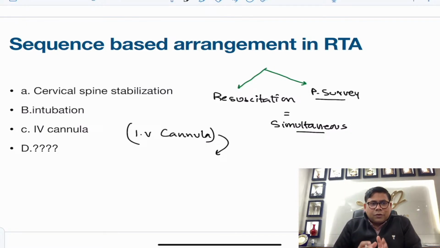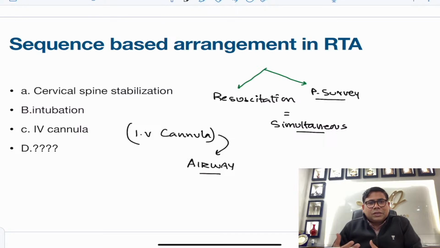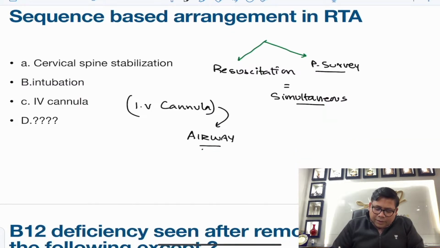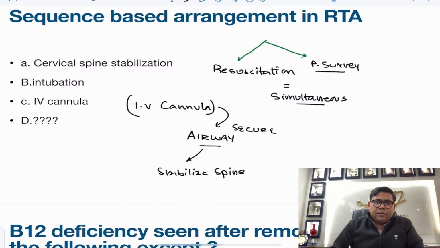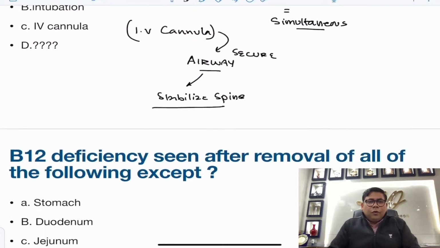When you talk about whether securing the airway or stabilizing the spine is done first, you need to understand that if nothing is given, we give priority to the airway. If you think it's a case of cervical spine injury, always spine stabilization first. But if nothing is given, it is airway first, then stabilize the cervical spine. So this is the classical order in this case. Let us move forward.